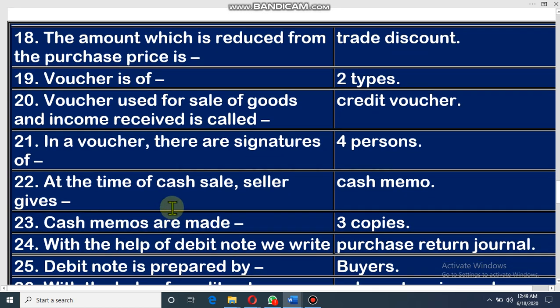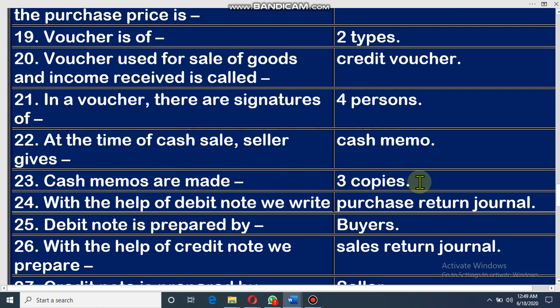Dear student, at the time of cash sale, seller gives cash memo. If it is credit sales, it is invoice; if cash sales, it is cash memo. Cash memo is made in 3 copies.